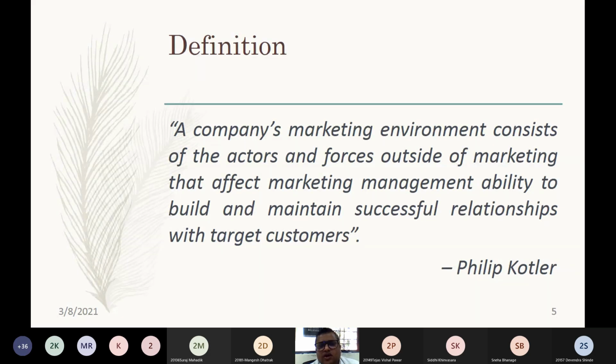Place to place, the marketing environment will differ. For example, if you want to do a business in Egypt, then in that case you have to follow their culture first of all.